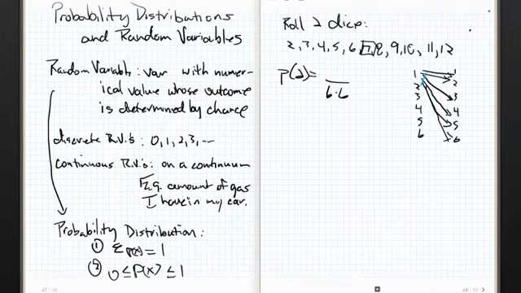I can make a 2, 1, like that. This is where students will often say, wait, Ripley, why is the 1, 2 different from the 2, 1? Because they're done with different die.